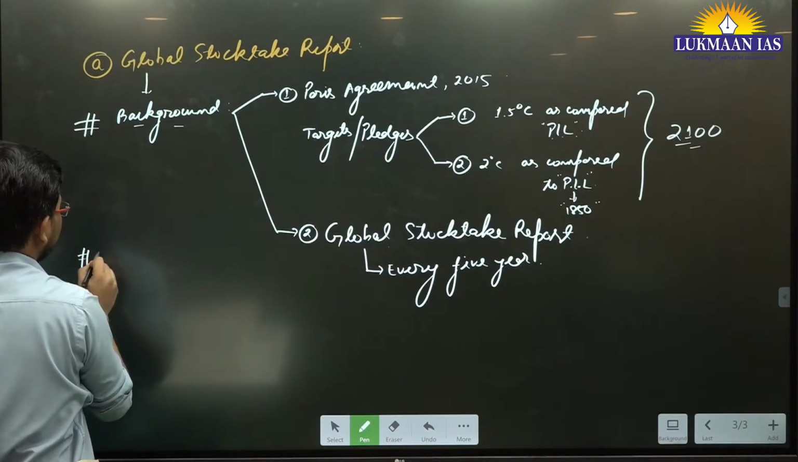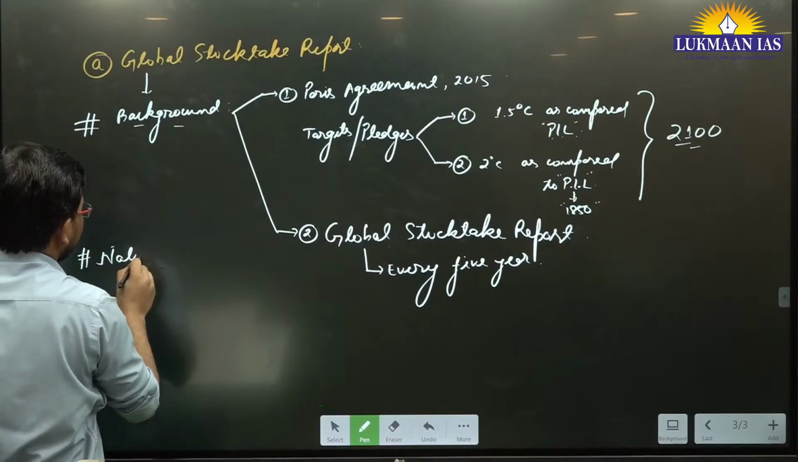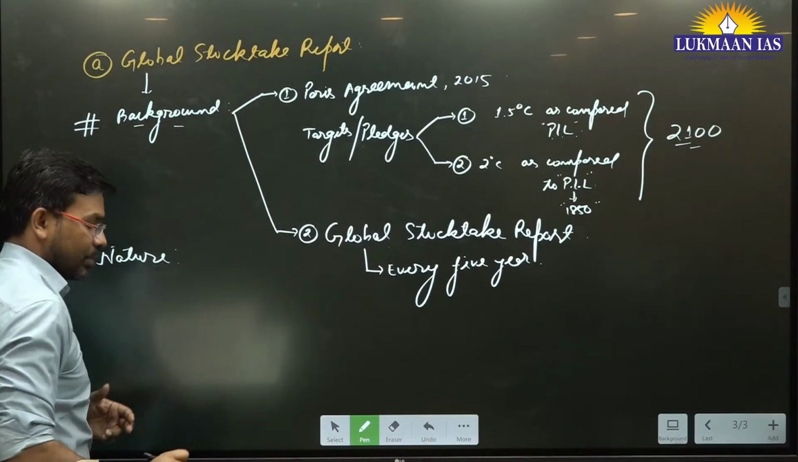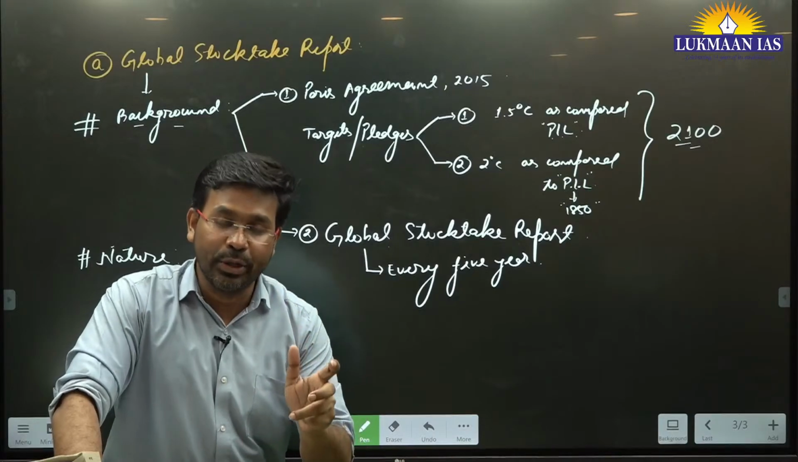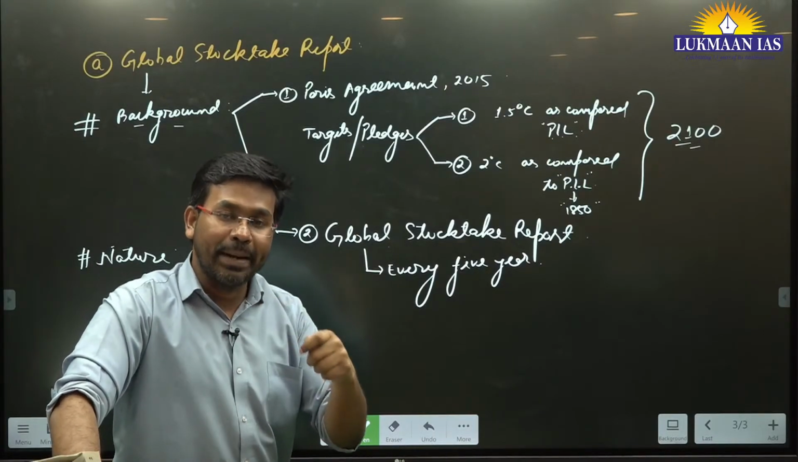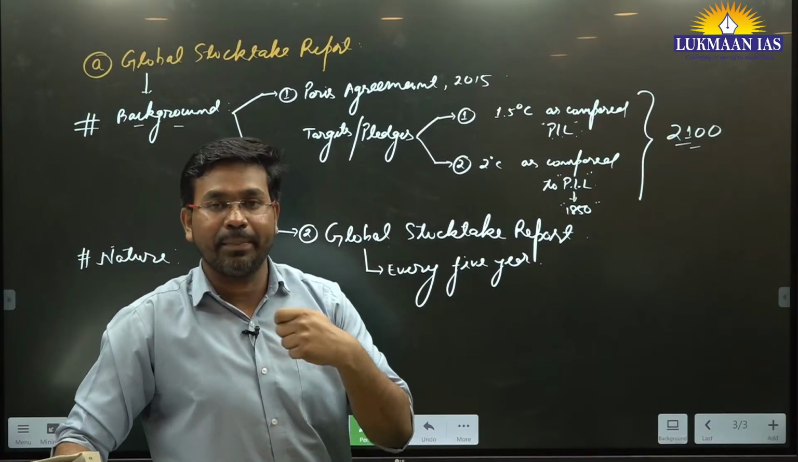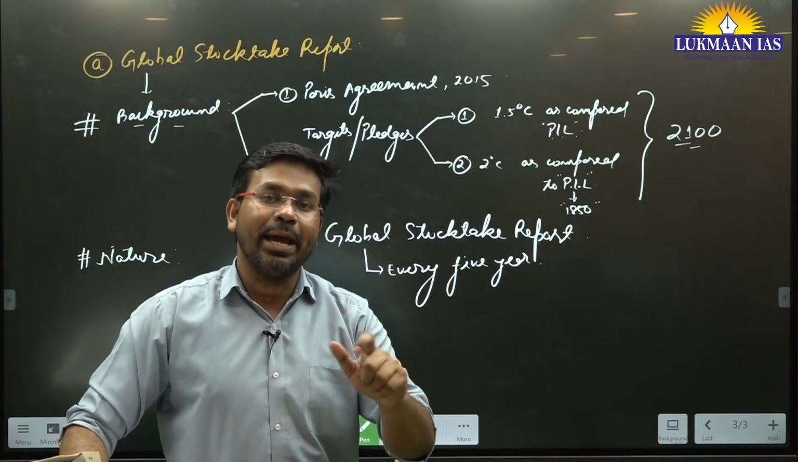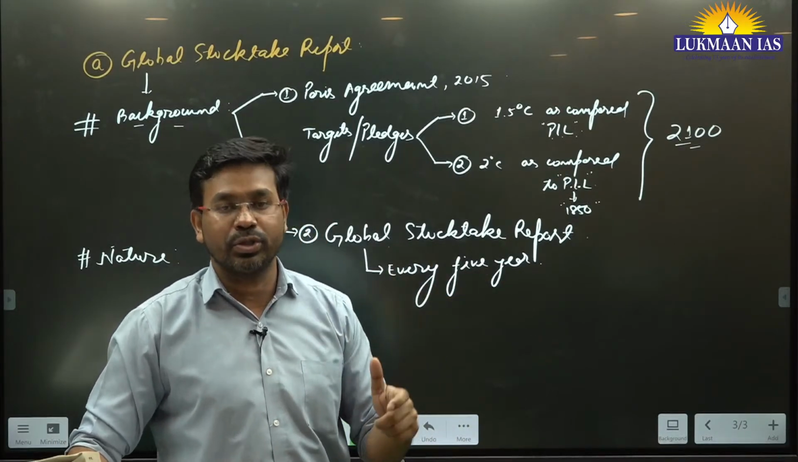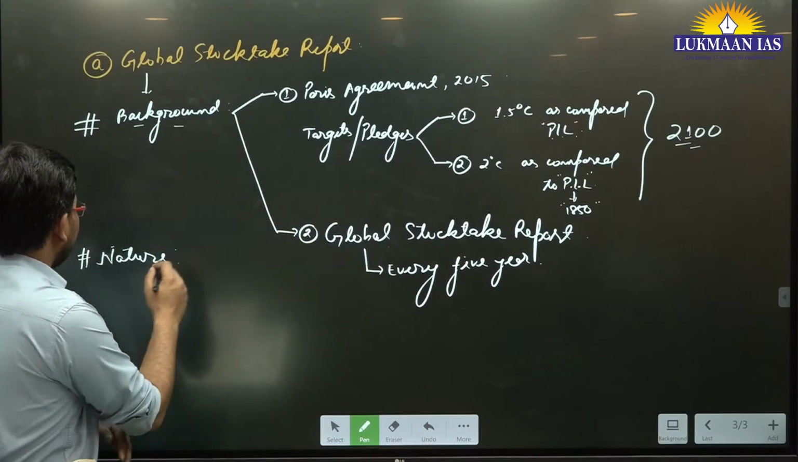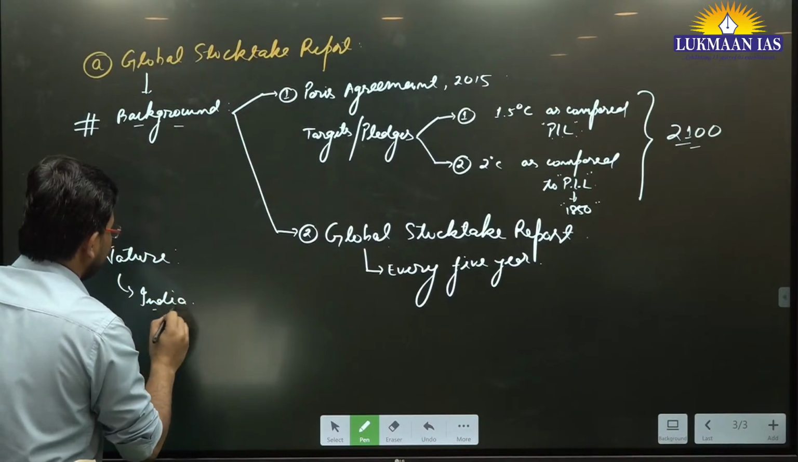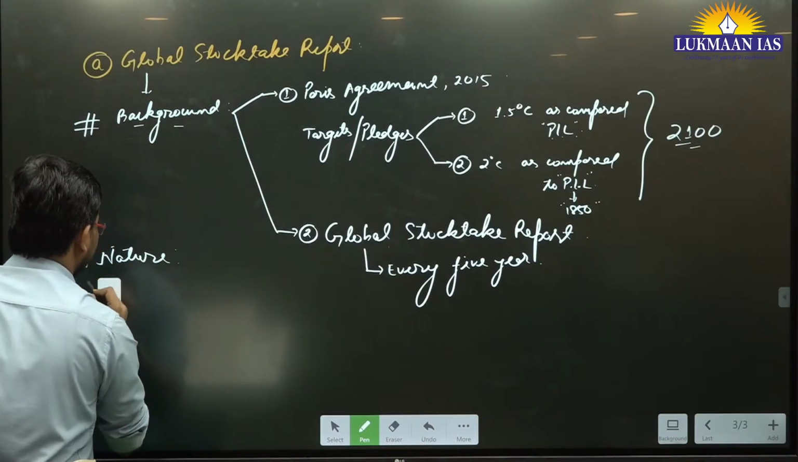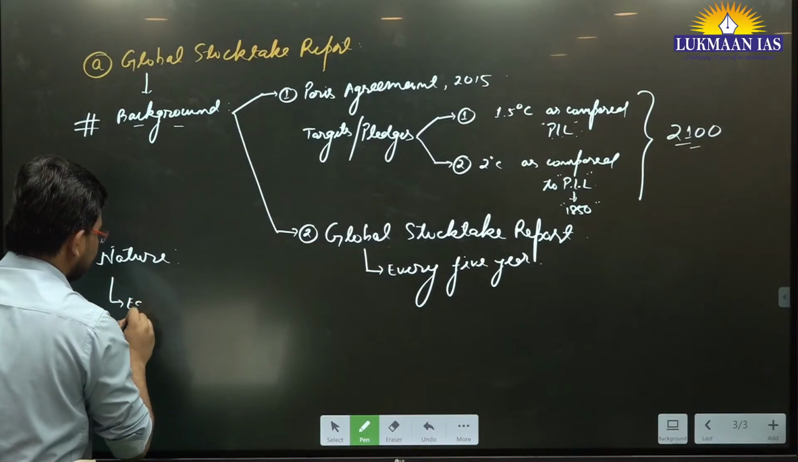Now let us understand the nature of the global stocktake report. Basically, the global stocktake report is a kind of climate accounting. It talks about what pledges or targets different countries have taken and what action they have taken to meet those targets. For example, if we talk about India, this is just an example.